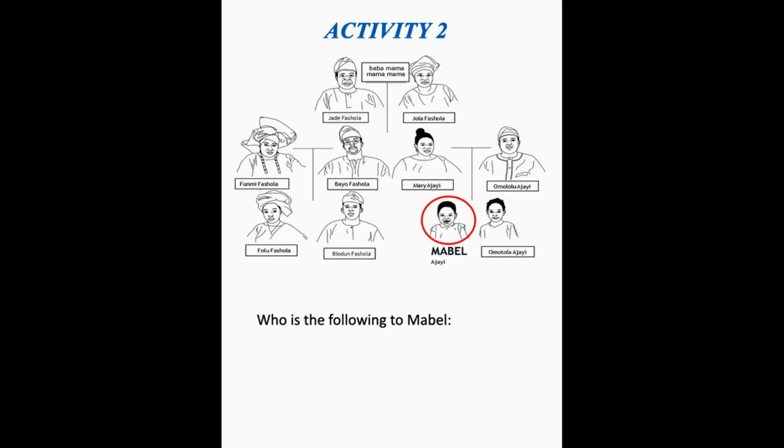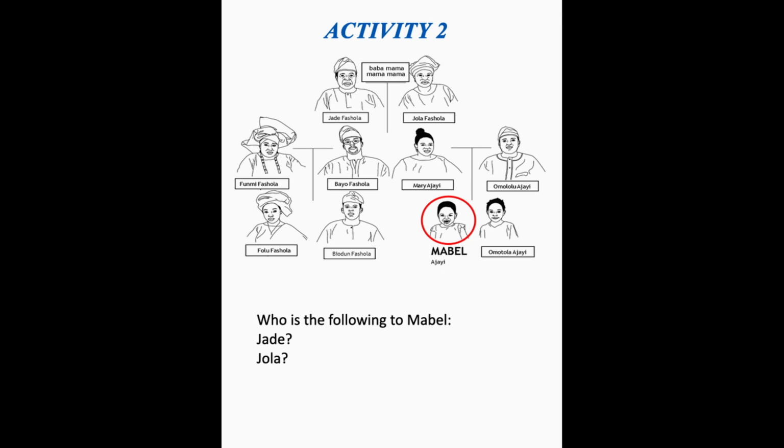So that's basically Mabel trying to explain about her extended family. Okay, so move forward from that. I will try to explain more. Just an activity to make sure you get this. So let's look at this. I'd like to get your comments. Who is the following to Mabel?